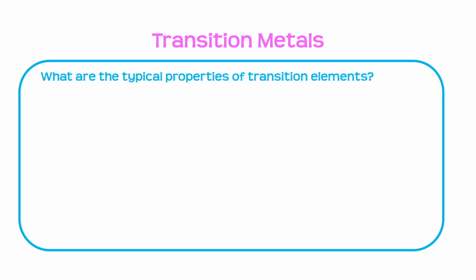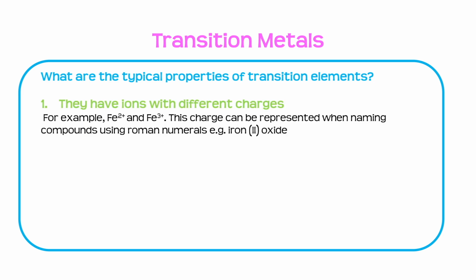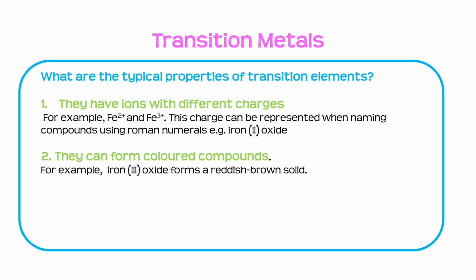So what are the typical properties of transition elements? The first property we need to know is that they have ions with different charges. For example, we can get Fe2+ and Fe3+. They can also form coloured compounds. For example, iron 2 oxide forms a reddish-brown solid.